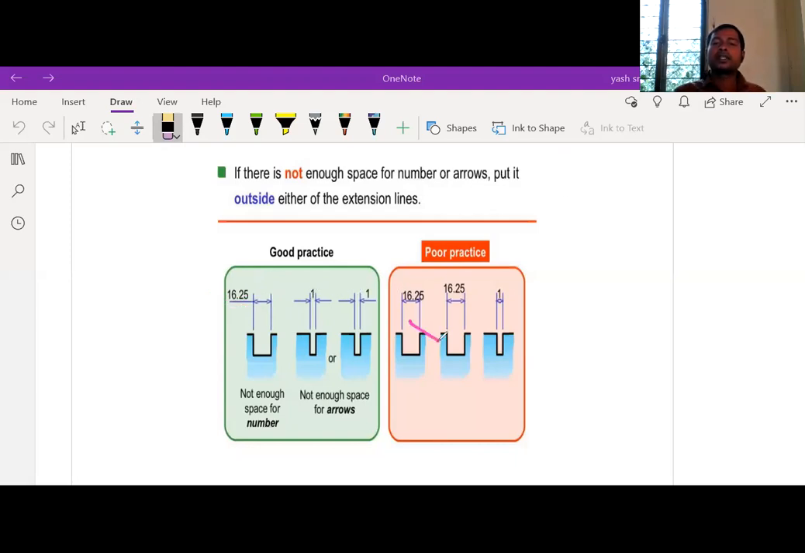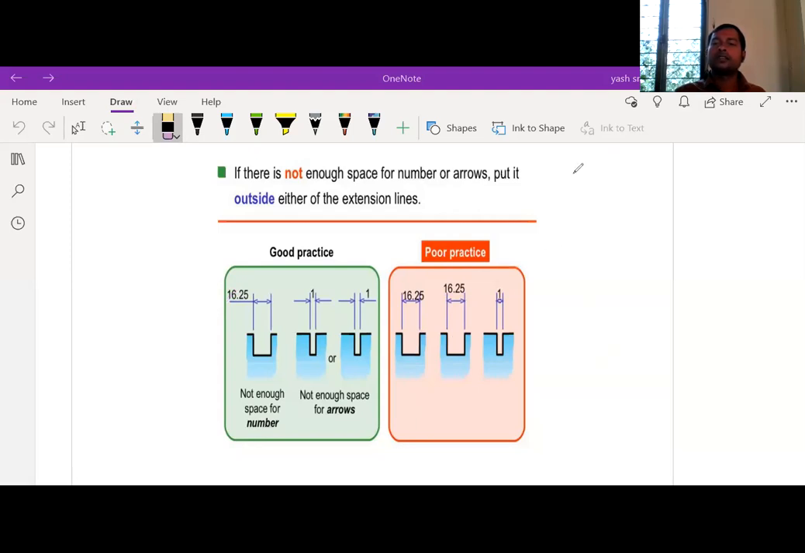So this is wrong practice. This is also wrong practice, because 16.5 cannot be inserted between this gap. So in such cases, you should draw in this way. 1 mm can be represented between these two lines, but arrows cannot be inserted inside. So that's why we should put the arrows from the external side. So these are other points to remember.